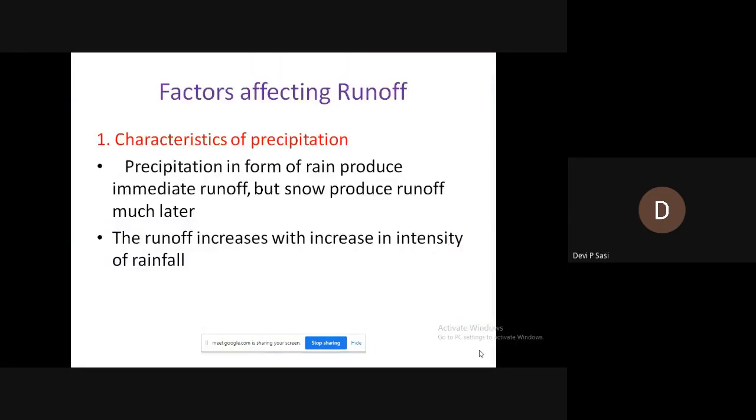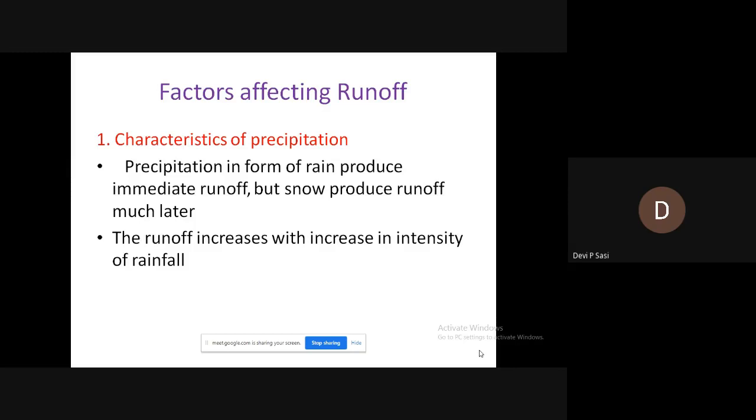Factors affecting runoff. First one is characteristics of precipitation. In the previous classes, we have learned about the different forms of precipitation. The various forms are rain, snow, hail, etc. So, the precipitation can be either in the form of rain or in the form of snow. If the precipitation occurs in the form of rain, it will immediately produce runoff. But if the precipitation is in the form of snow, it produces runoff much later.